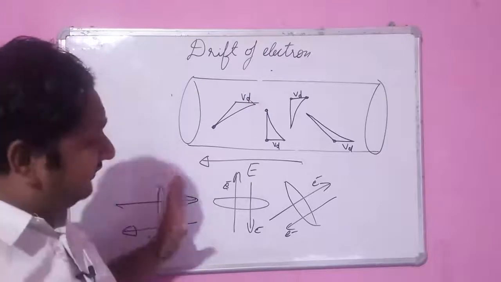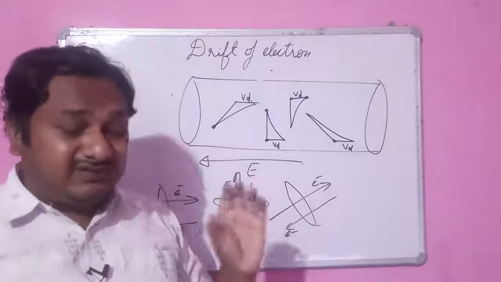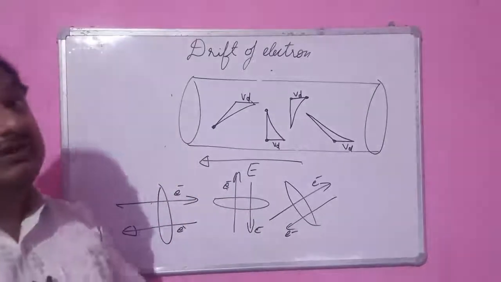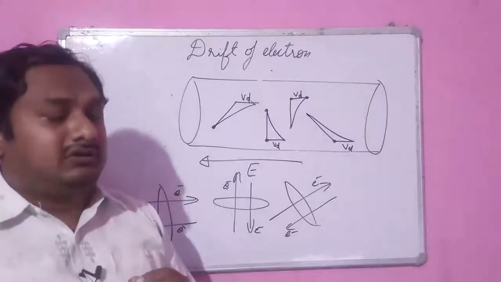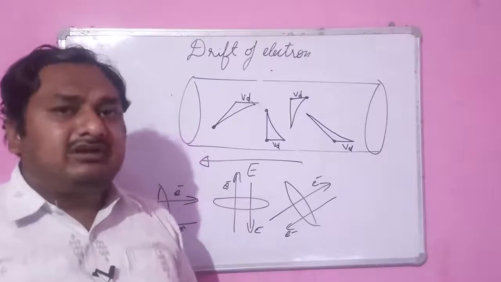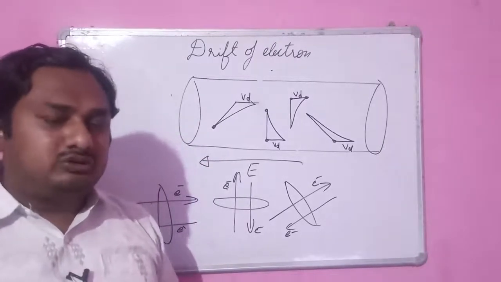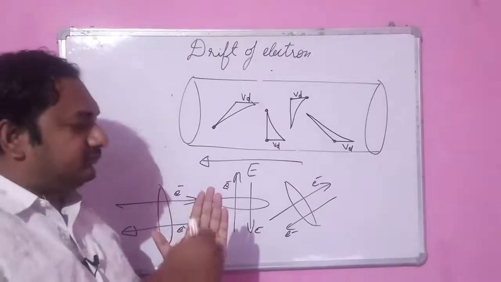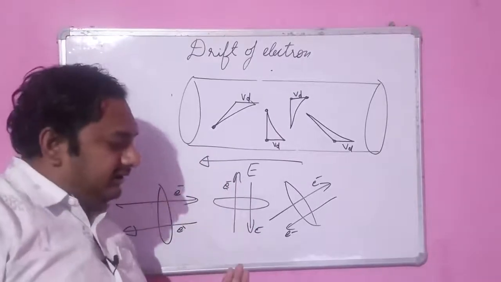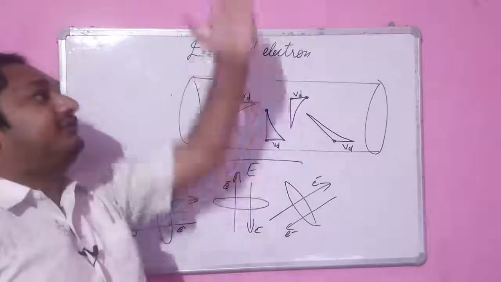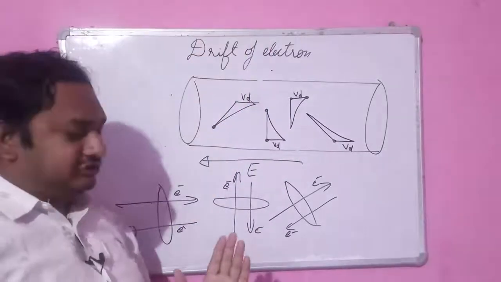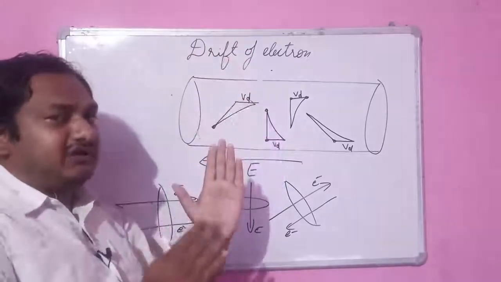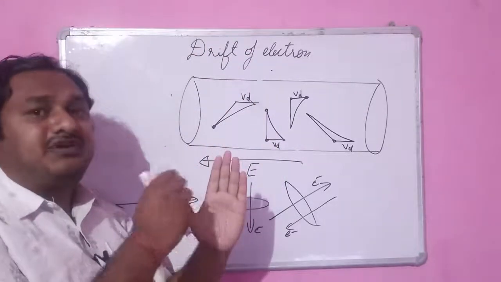But when the electric field is applied, the same electrons will contribute a current. Do you think that when the field is applied, their thermal motion is lost? No. Suppose this is my hand, and suppose this is an electron that goes straight in thermal motion, in the absence of electric field.